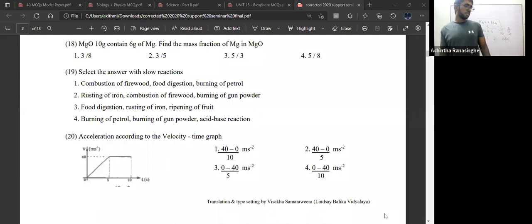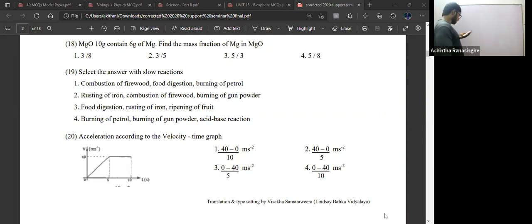But comparatively, combustion of firewood is a quick process. Burning of gunpowder, an exothermic reaction, is very highly reactive. Burning of petrol, obviously, is a quick reaction. Burning of gunpowder, obviously, a quick reaction. Acid-base reaction, yeah. From the acid-base reaction, we are getting a salt plus water. That means a neutralization reaction, so that is a fast or quick reaction.